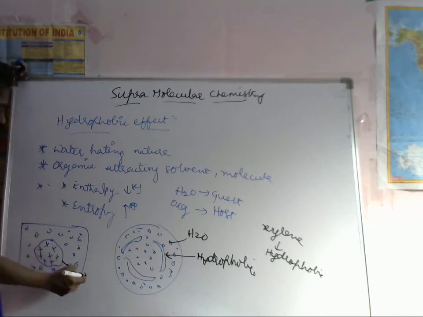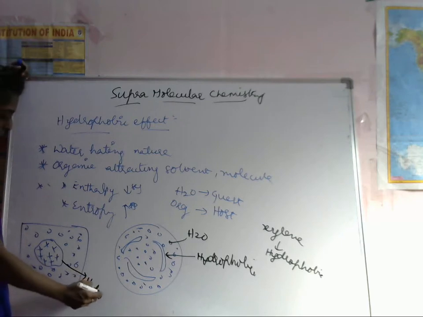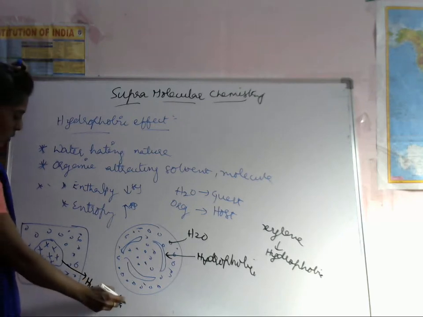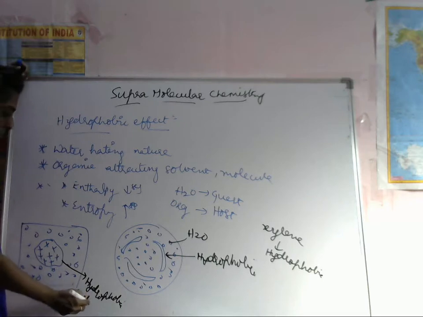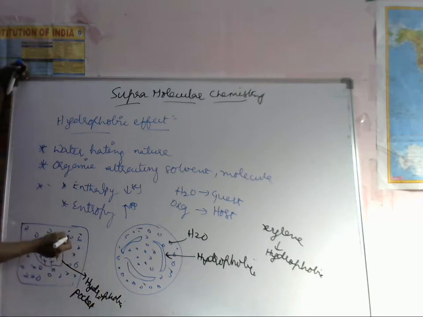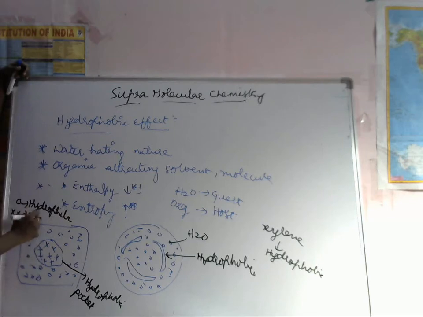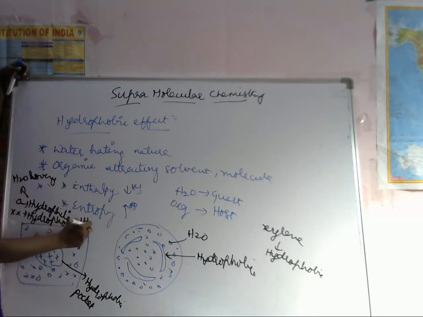This round represents the hydrophilic, and these groups are hydrophobic groups. Hydrophilic means water-loving nature, and hydrophobic means water-hating nature.